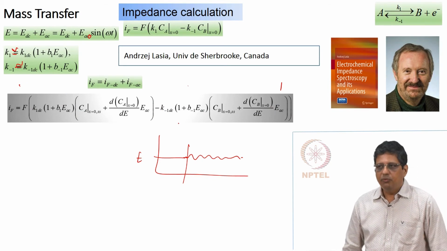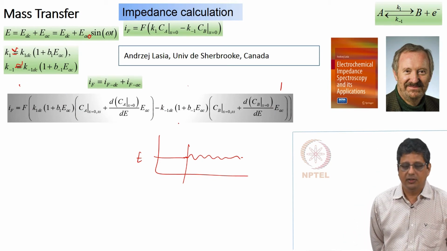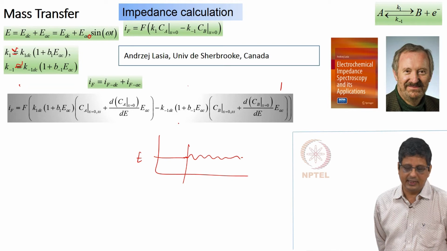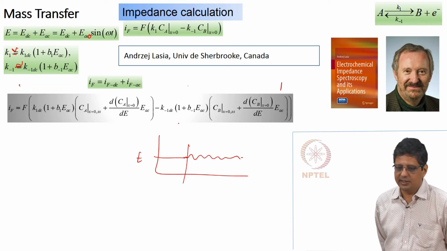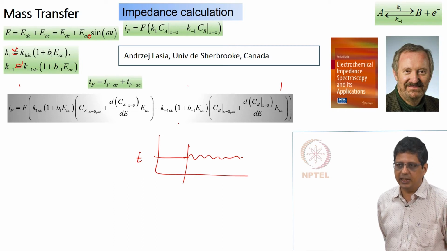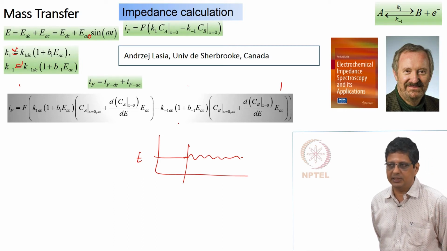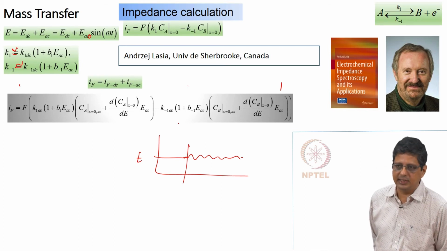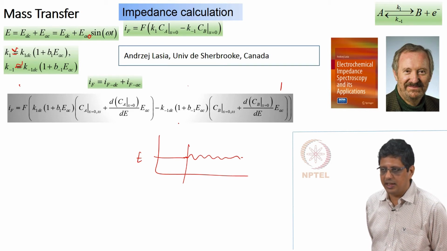So, normally what we would have done is the following: we would have written k1 as k1DC plus a linear term, we would have written the concentration of A as steady state plus the variation of the concentration of A with respect to potential multiplied by EAC. We ignore the other Taylor series expansion terms, that is CA square, EAC square, EAC cube, etc.